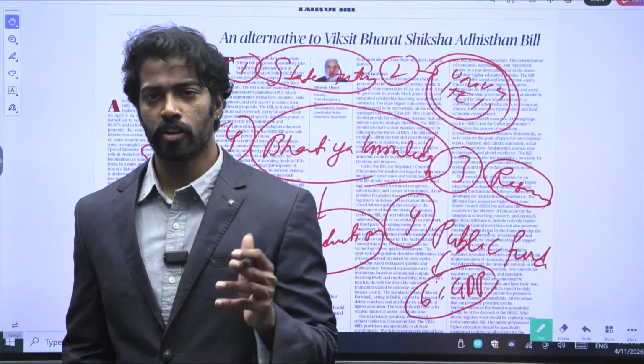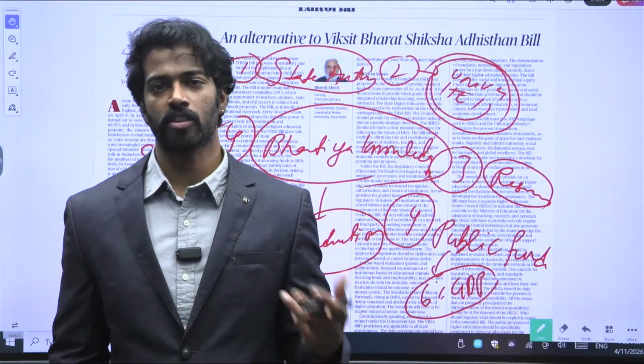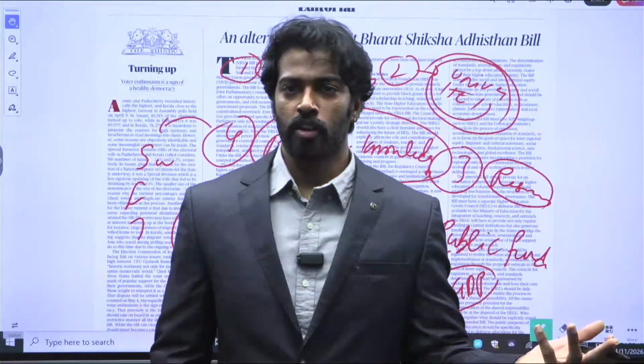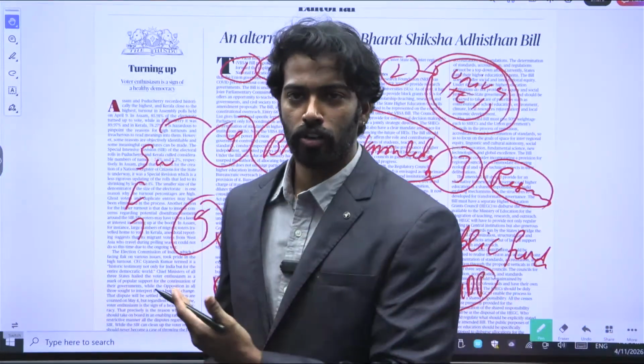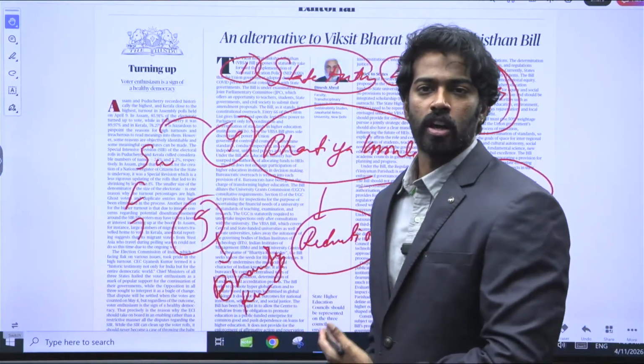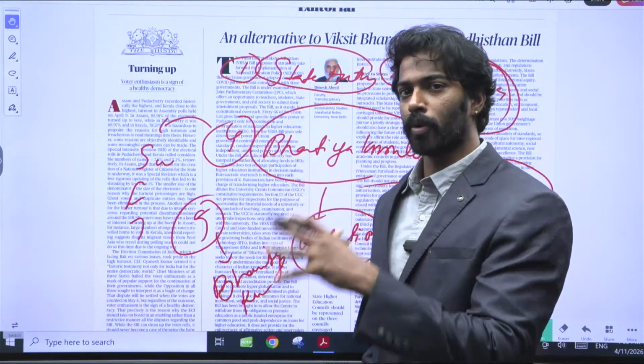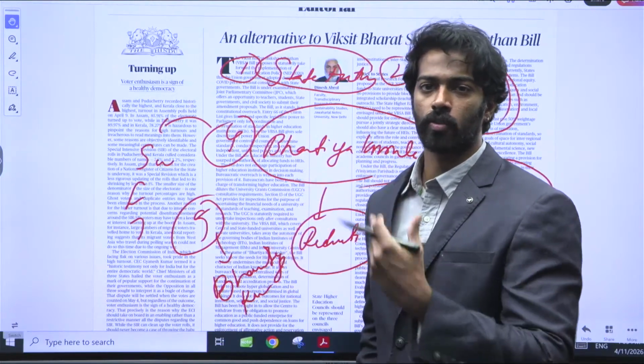Whenever controversies are developed, what will happen? People will come onto the streets and they will start protesting. So in order to avoid all of this protesting, what you need to do is define the Bharatiya knowledge, and ensure that people know it is something broad, it is not a narrow definition that we are looking at.